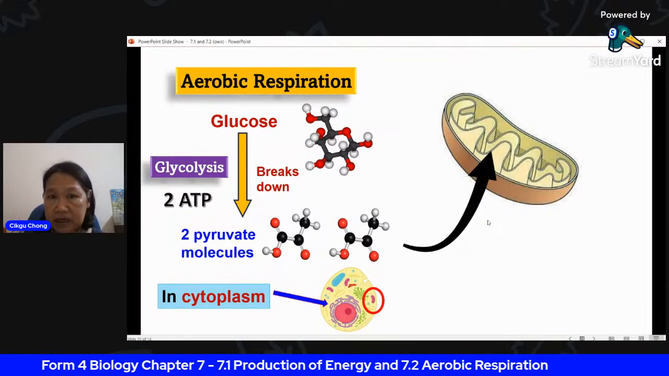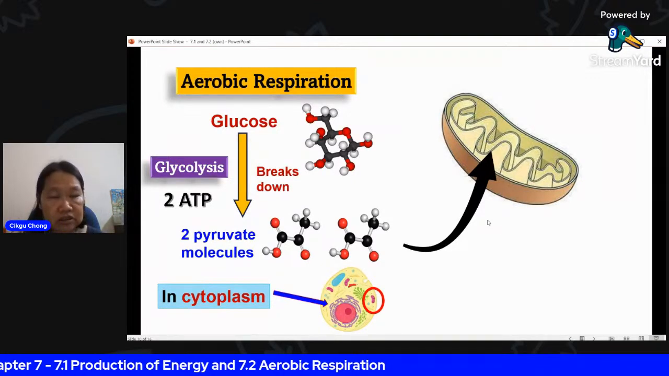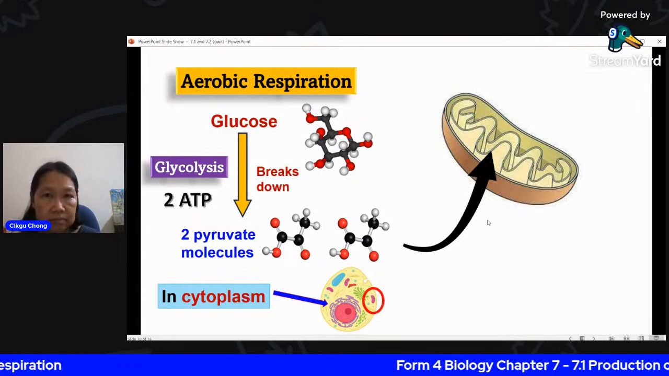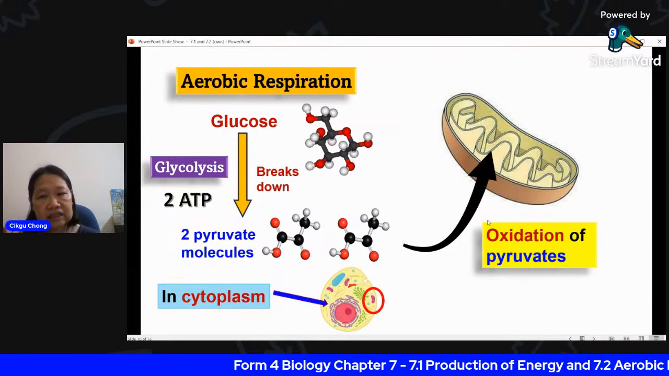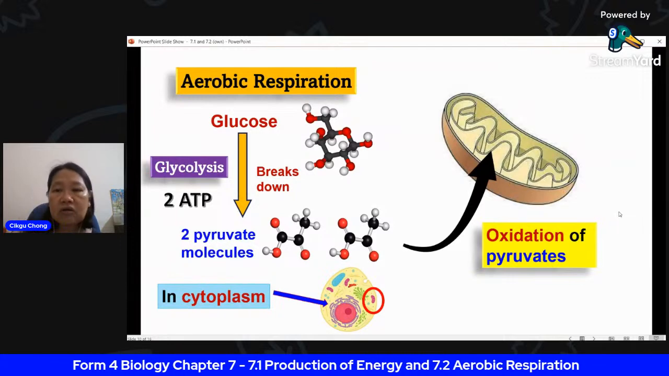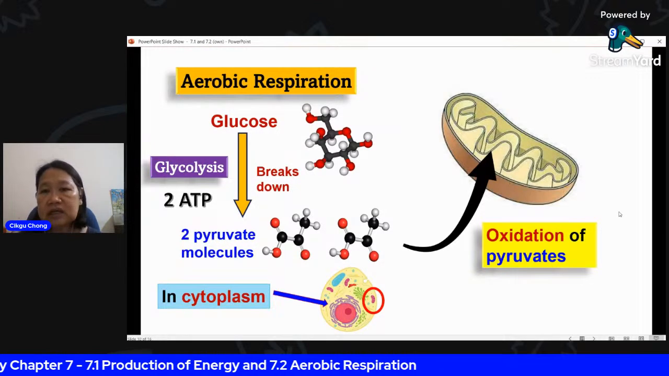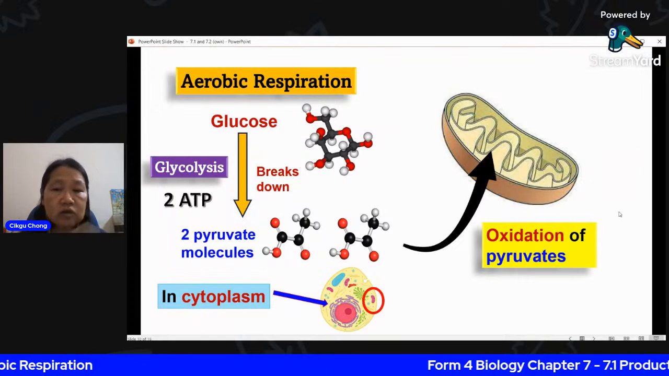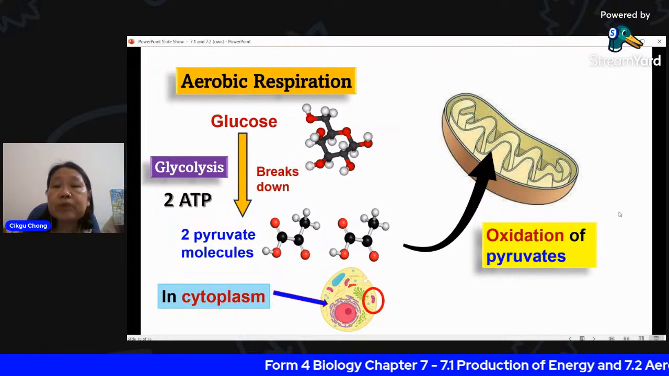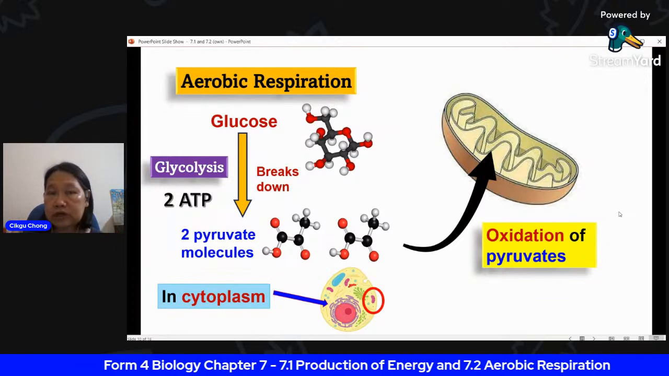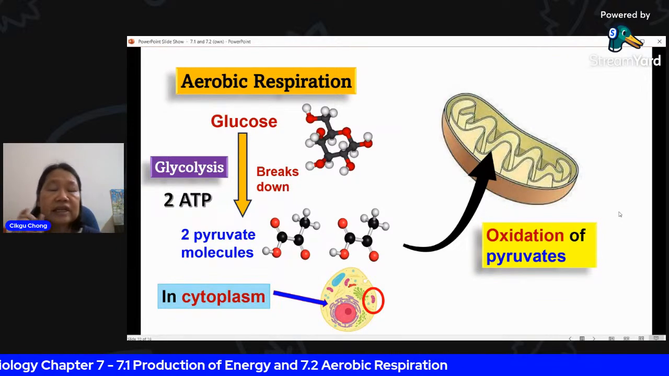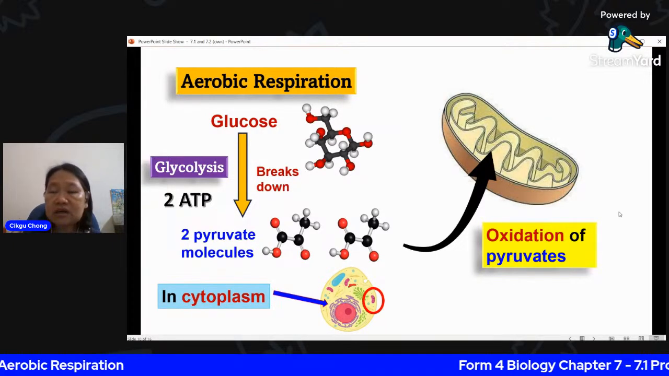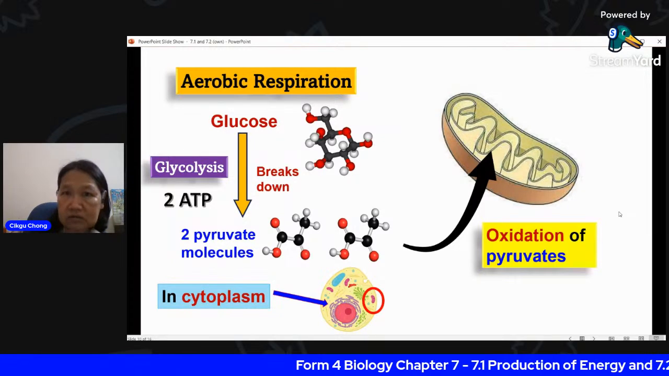So what I'm explaining here is if there is enough oxygen. If there is enough oxygen, these pyruvate molecules will enter the mitochondria. You can see here, the next process, step 2, is called oxidation of pyruvates. This occurs in the presence of enough oxygen. Therefore, you see the word oxidation. If there's no oxygen, we cannot say oxidation; you can only say breakdown. That's why you have to be very specific with the word. Oxidation comes from the word oxygen. If there's no oxygen, you can say breakdown.